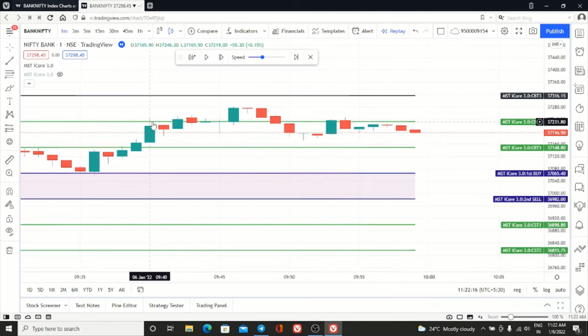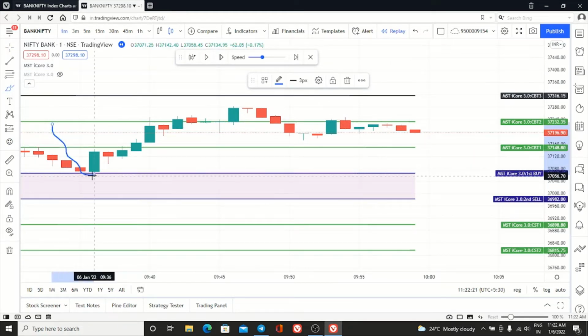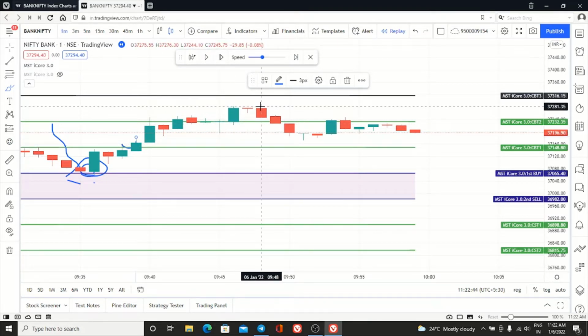So now what happened? The market immediately came down to our first buy entry. Twice it has hit our first buy entry. Then the first target immediately hit. How many minutes did it take? 1, 2, 3, fourth, third candle. In just 3 minutes we got the target. In another 3 minutes we got the second target. In another 7 minutes we almost got the third target. So 75% of the third target also hit.